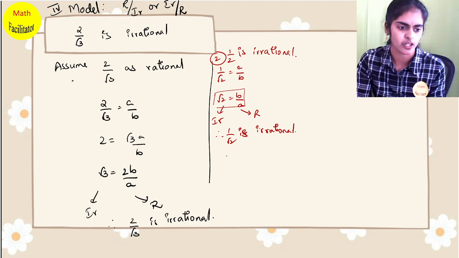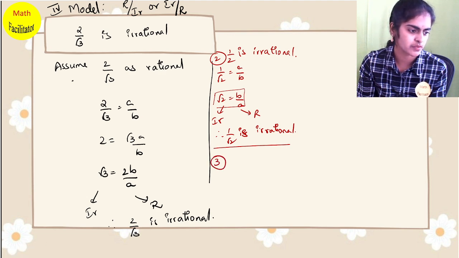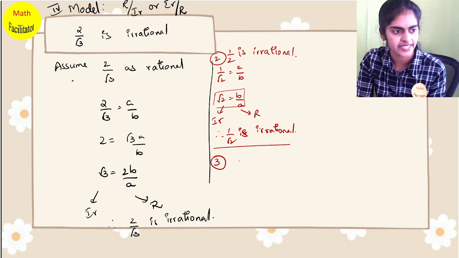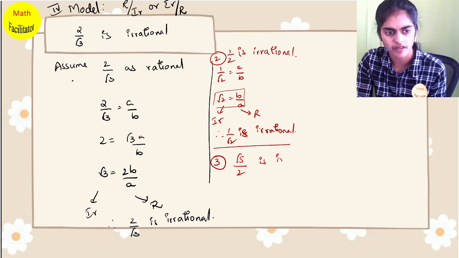Okay, chalo, this is clear. One more model, let me tell you. One more example, sorry. So what shall I take? Shall I take root 5 by 2? Okay, it is irrational. You have to prove this.